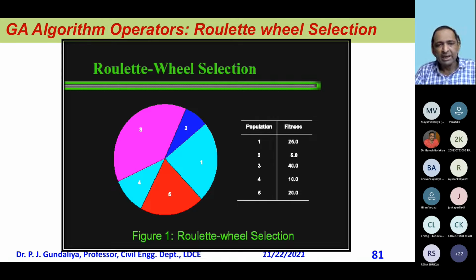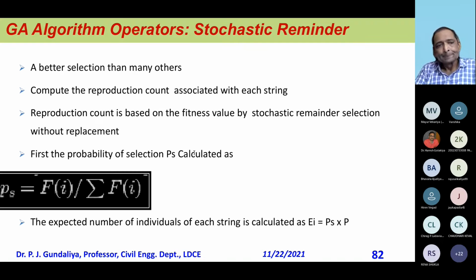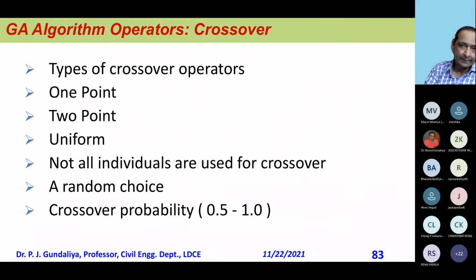There are many types of roulette wheel selections, but this is the basic fundamental to understand how the improved version comes next time. So this is the way the improved version is coming. As I say, Fi divided by sigma Fi, that is what is called the PS, and that PS decides how many repetitions of each particular population there are.